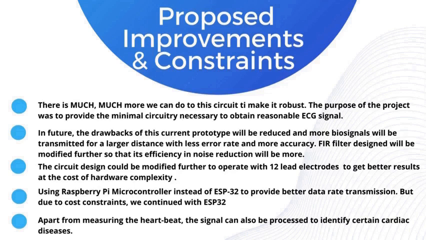In addition to measuring the heart rate, the ECG signal can be processed to identify certain cardiac diseases. There is a lot of potential for further development and improvement of this circuit, and we plan to continue exploring ways to make it more robust and accurate. Looking ahead, we plan to address the current drawbacks of our prototype and improve the transmission of biosignals over a large distance with less error rate and more accuracy. We also aim to modify the FIR digital filter further to enhance its efficiency in noise reduction.